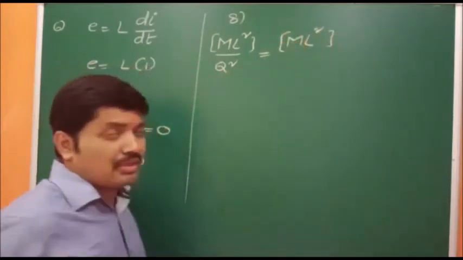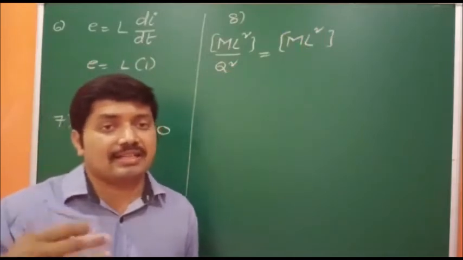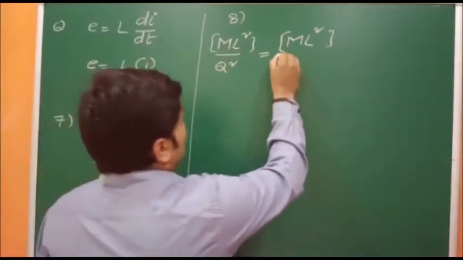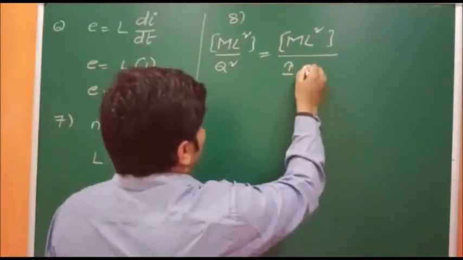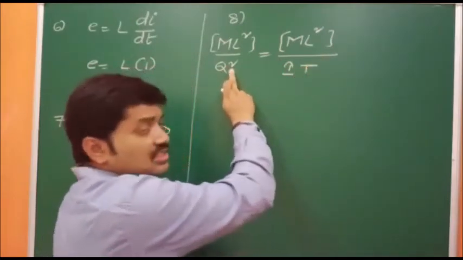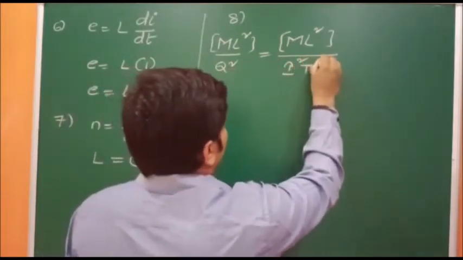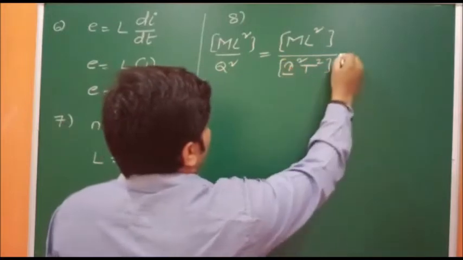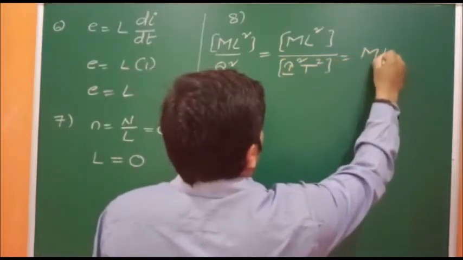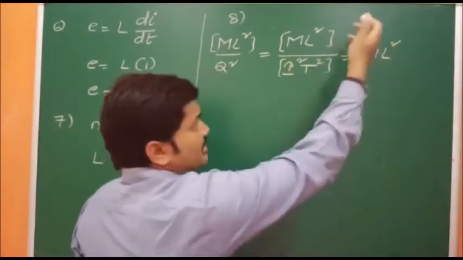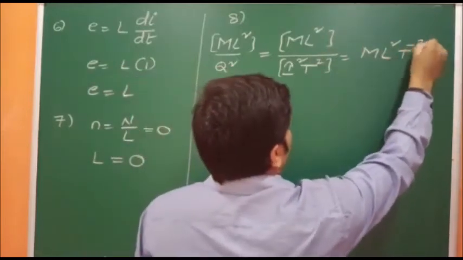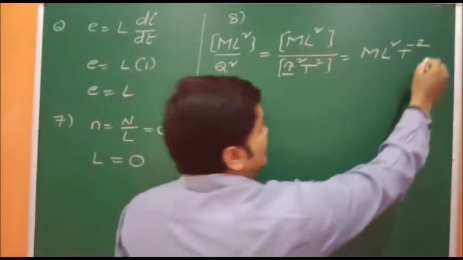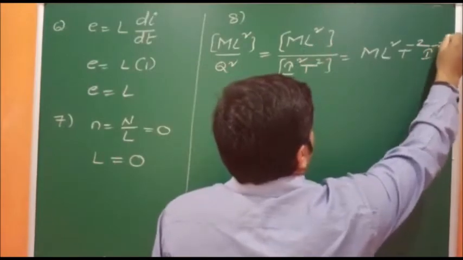Now q is nothing but a charge, that can be written as current into time. So current can be written as I and the time is t. But what is there? Square is there. So we can write like this, square. So finally it will become ml square, t square will come up, it will become t power minus 2, I square will come up, then it will become I power minus 2.